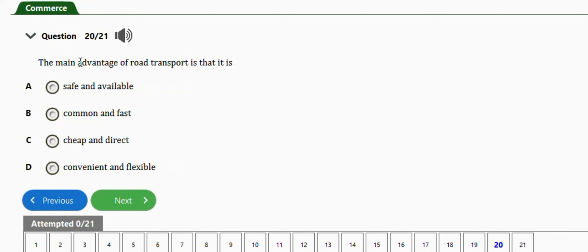Next question is one. The main advantage of road transport is that it is convenient and flexible. Option D,